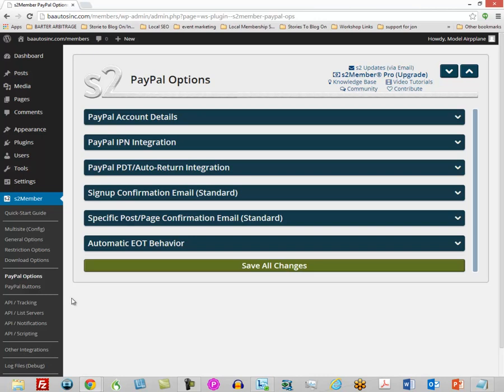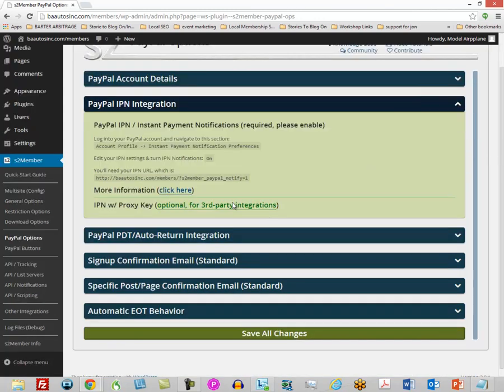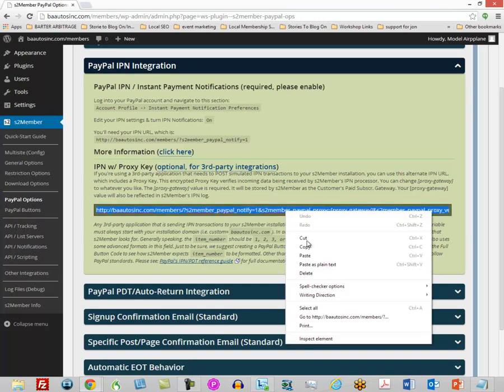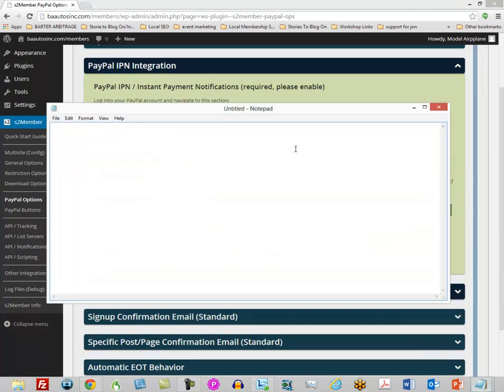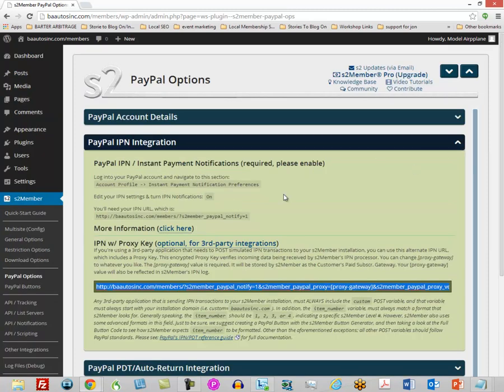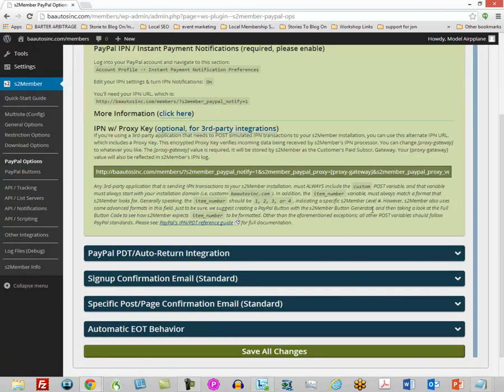Okay, now with PayPal options, we are only going to be concerned with the JVZoo integration. So everything's really going to be handled by JVZoo. And so all we're really going to do is grab this code, copy it, and put that in a notepad file for later. Routinely, you'd have to integrate and go into your PayPal account. You're really going to handle all that with JVZoo, so you're not going to have to do that inside of S2 member. So that's going to make it easy.